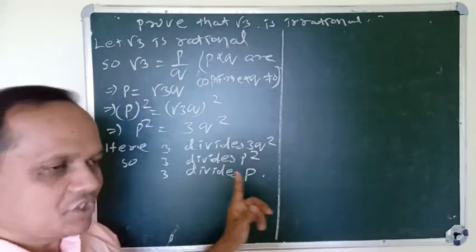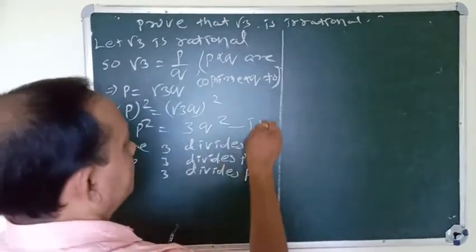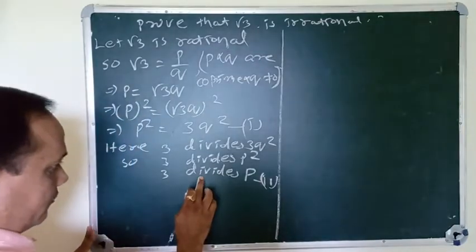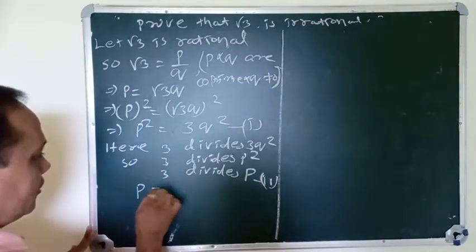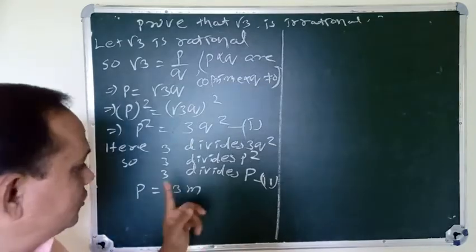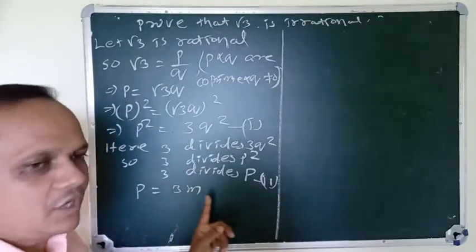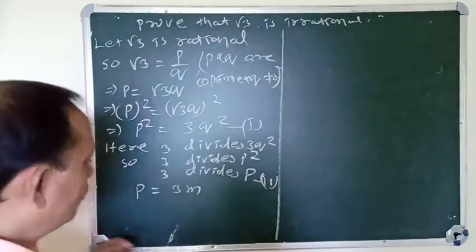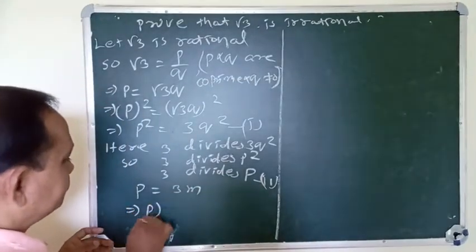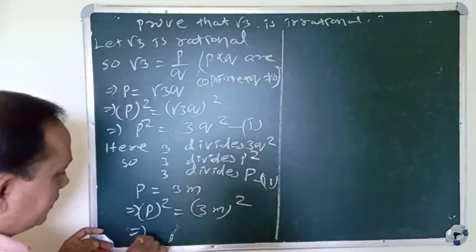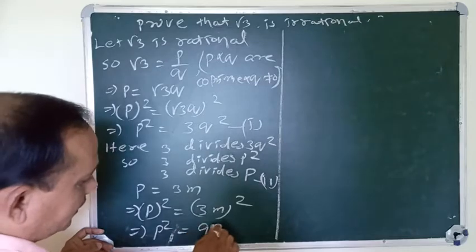Thirdly, when 3 divides p, p equals 3m. That means 3 is a factor of p. So p square equals 9m square.